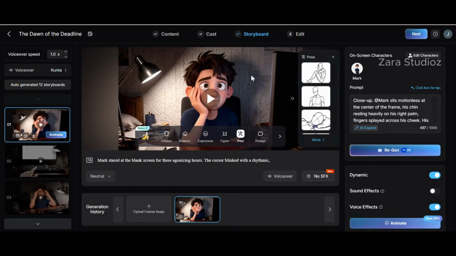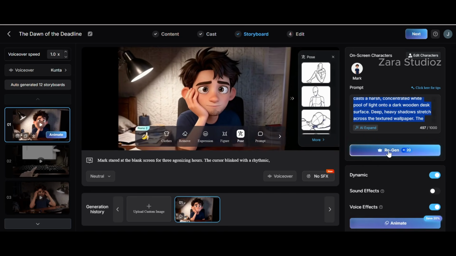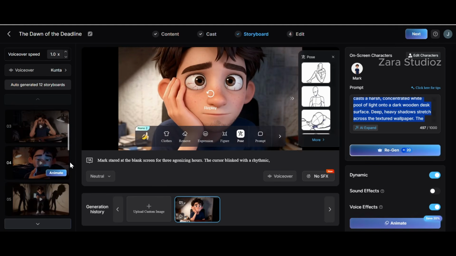and with that it will animate all our videos for us. Now our videos are animated. You can play it one after the other to make sure that it aligns with your story. If there's any of the animation that is not properly done, you can come to the right hand side here in the prompt section, edit the prompt, and click on regenerate. Okay, but I'm fine with everything I have here, so I'm just going to click on next at the top